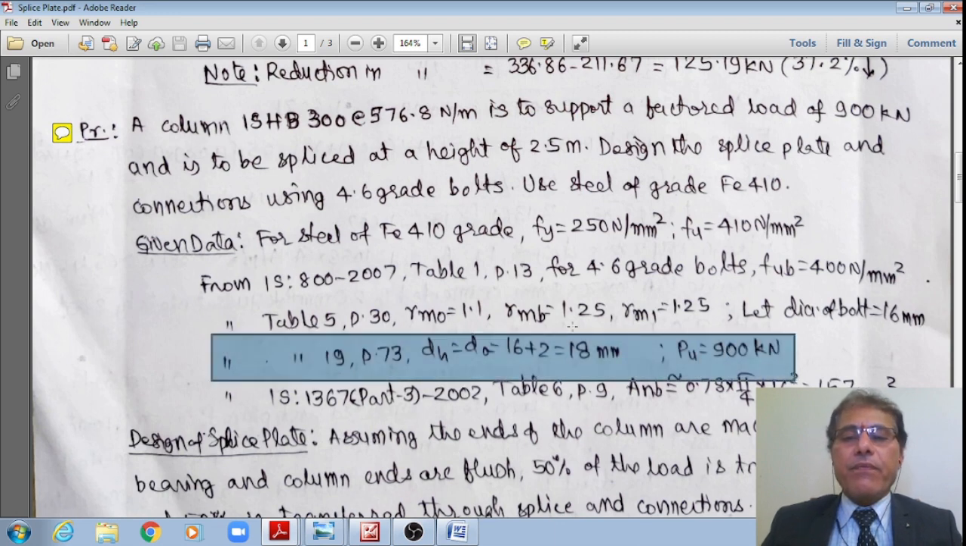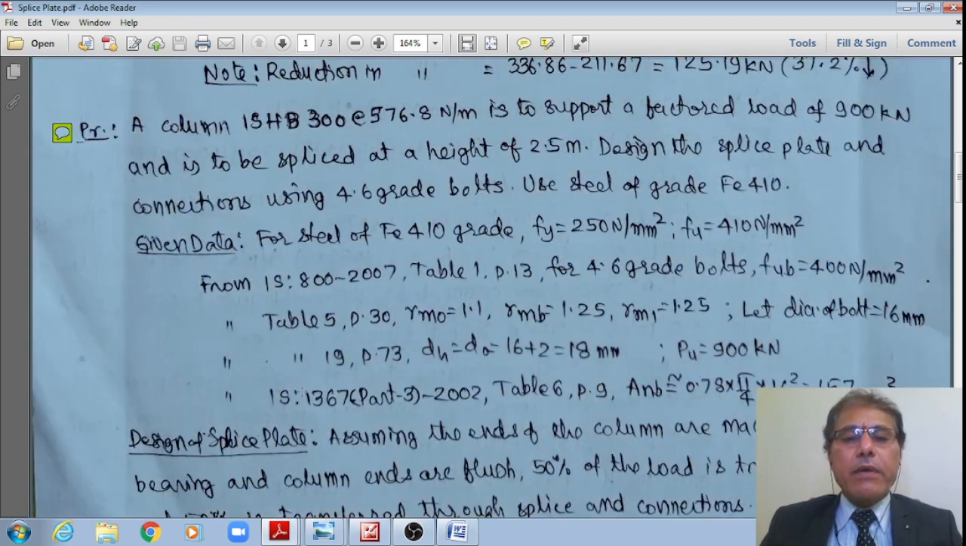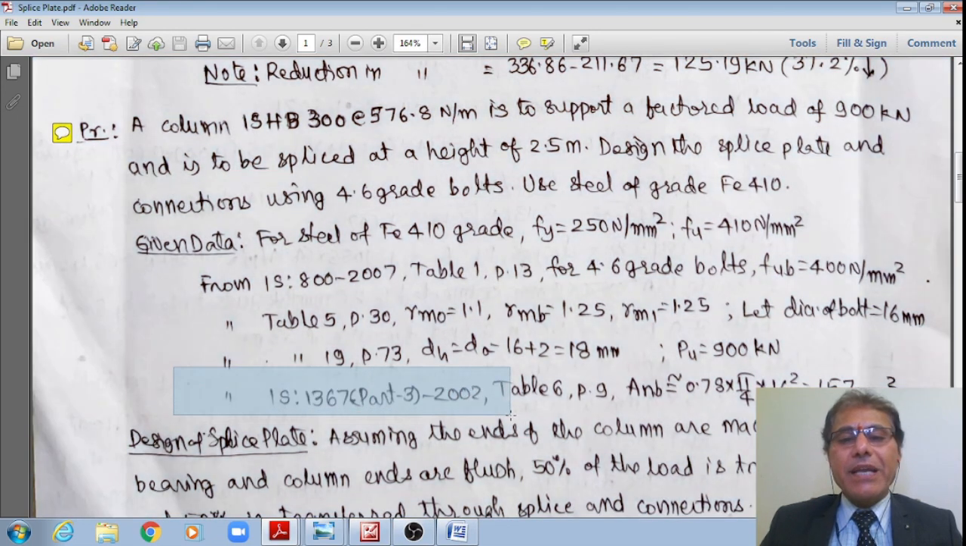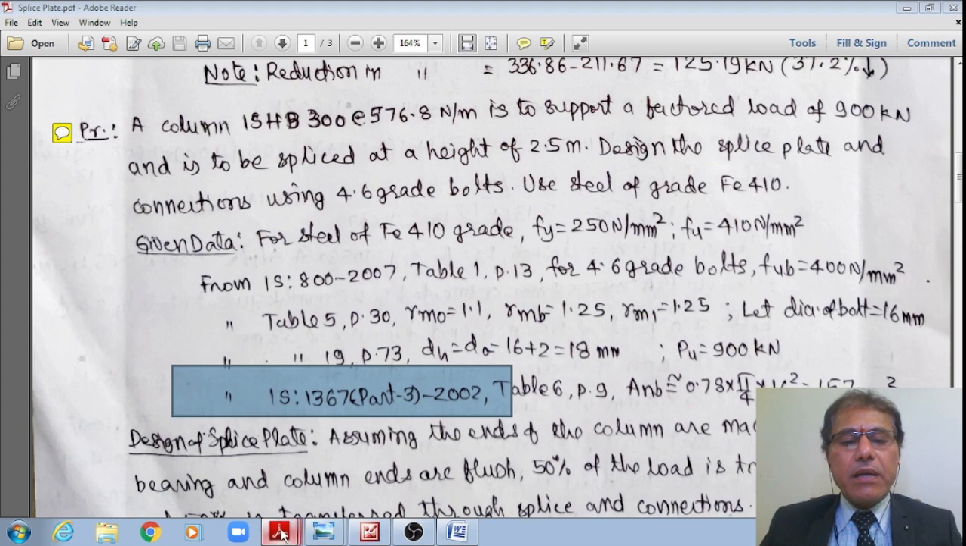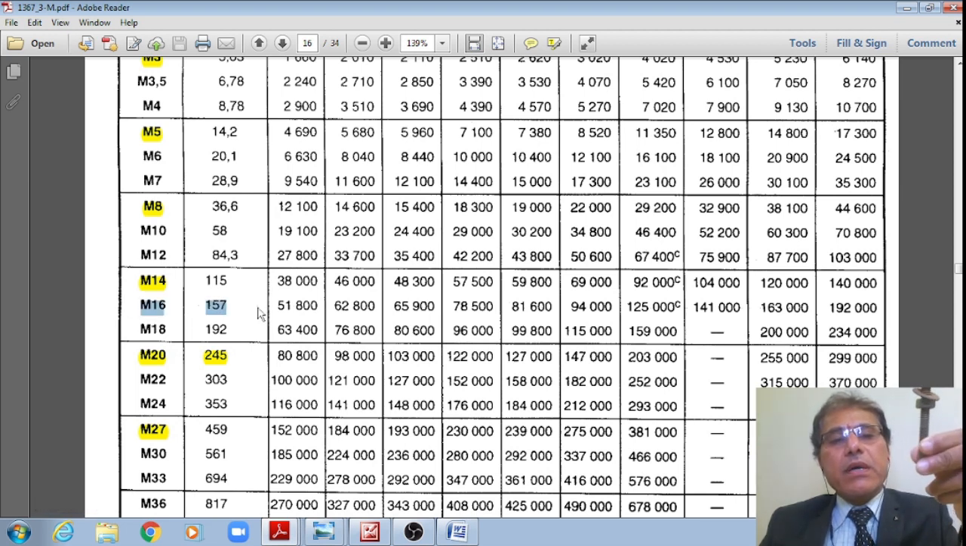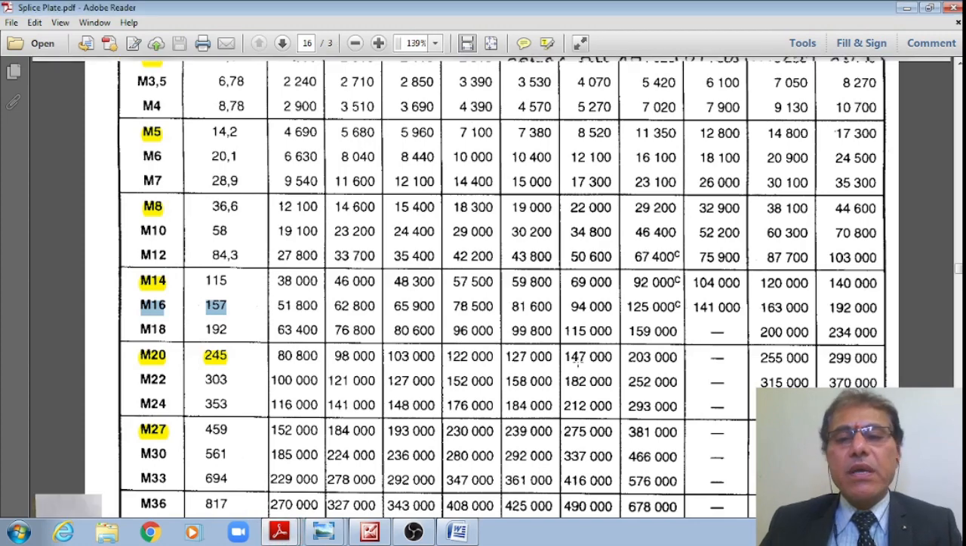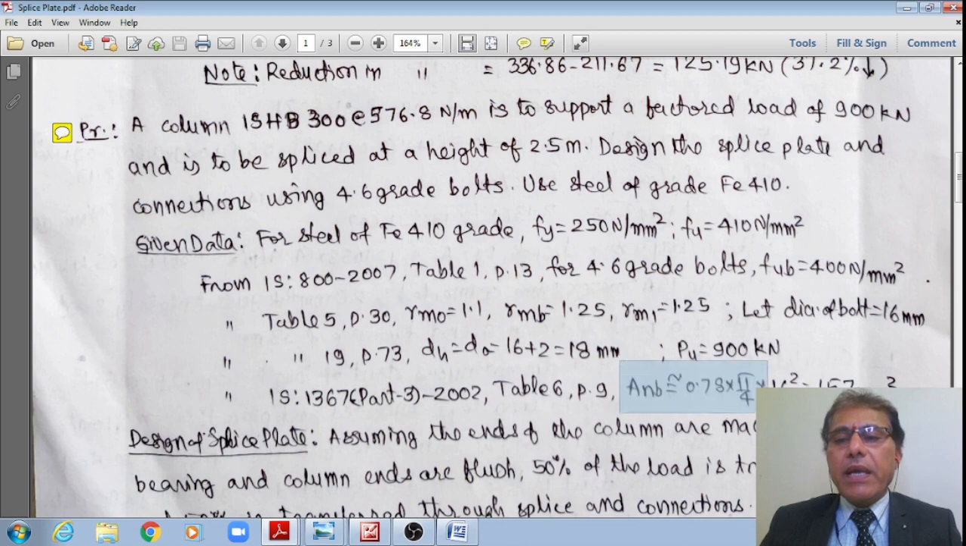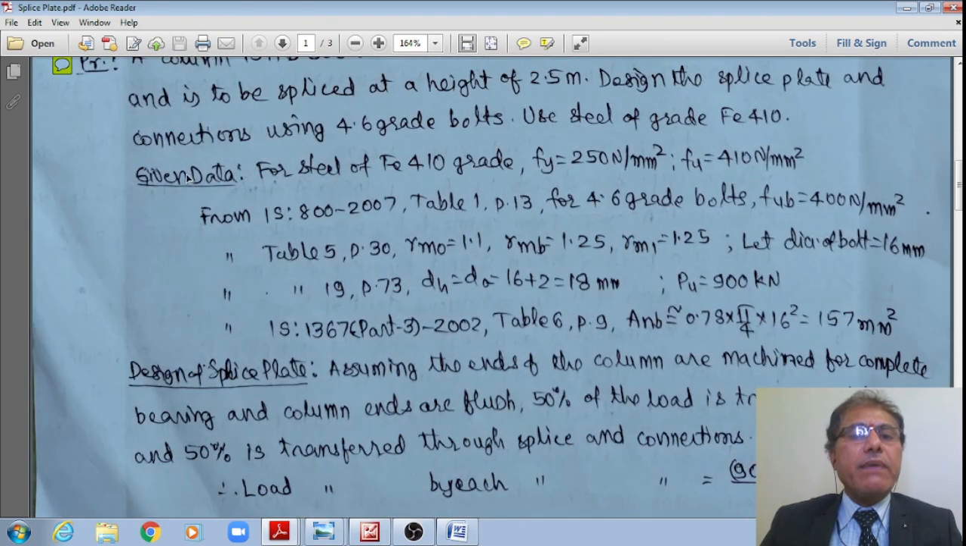And also the factored load Pu is equal to 900 kilonewton. And if I go to IS 1369 part 2, table 6, page number 9, for M16 grade bolts, the net area is equal to 157 mm square. If you don't know this, you can find the net area approximately as 0.78 multiplied by pi by 4 d square, or 0.78 multiplied by 201, which works out to 157 mm square. These are the entire given data.